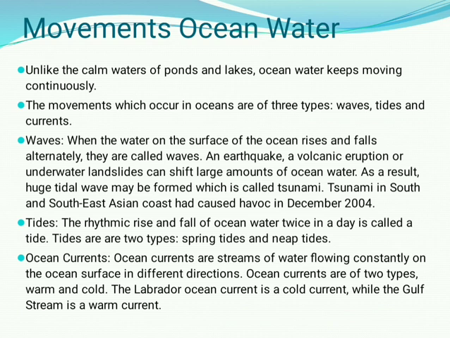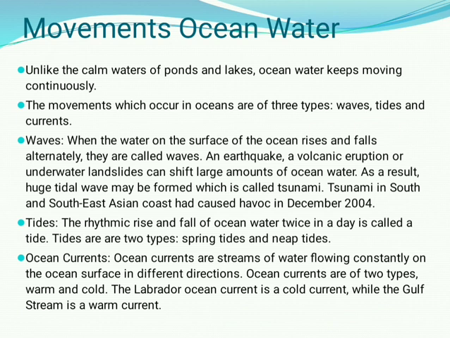Then the second type of ocean water movement is called tides. The rhythmic rise and fall of ocean water twice in a day is called tides. Tides are of two types, spring tides and neap tides. Due to the gravitational pull of the sun and moon on earth, we can find the rhythmic rise and fall of the ocean water twice in a day, in the morning and in the evening. This is called tides. There are two types of tides: the first one is spring tides and the second one is neap tides.